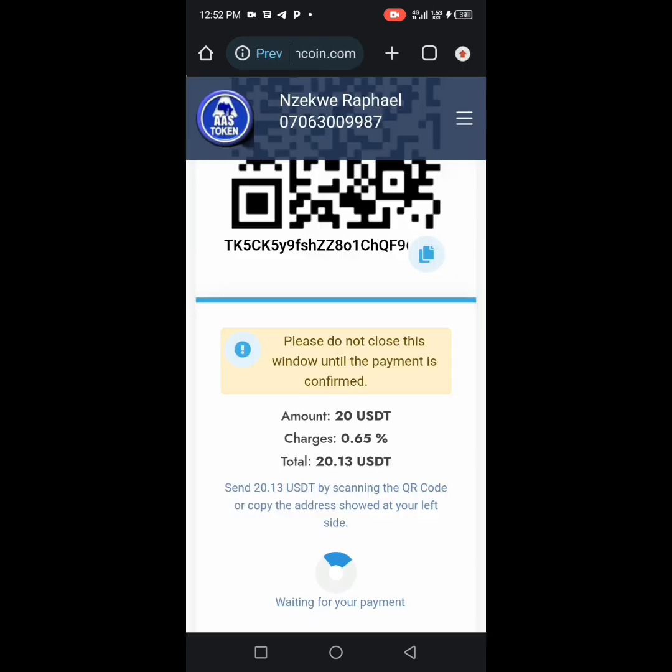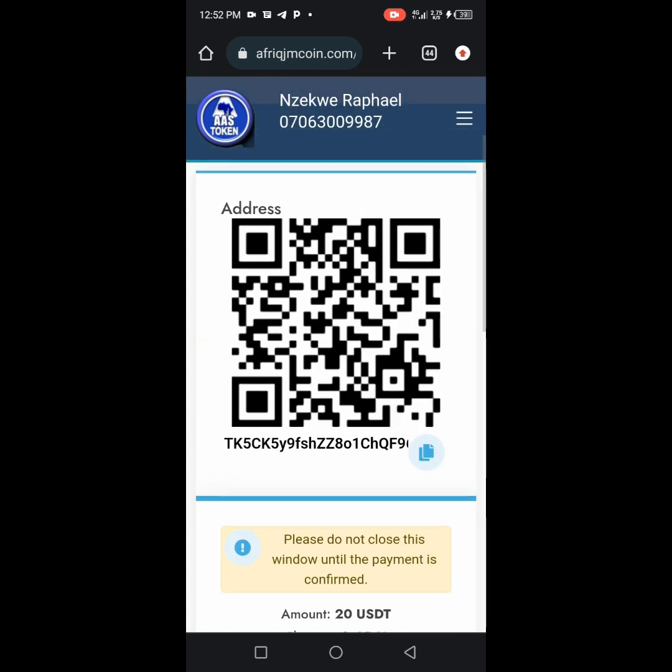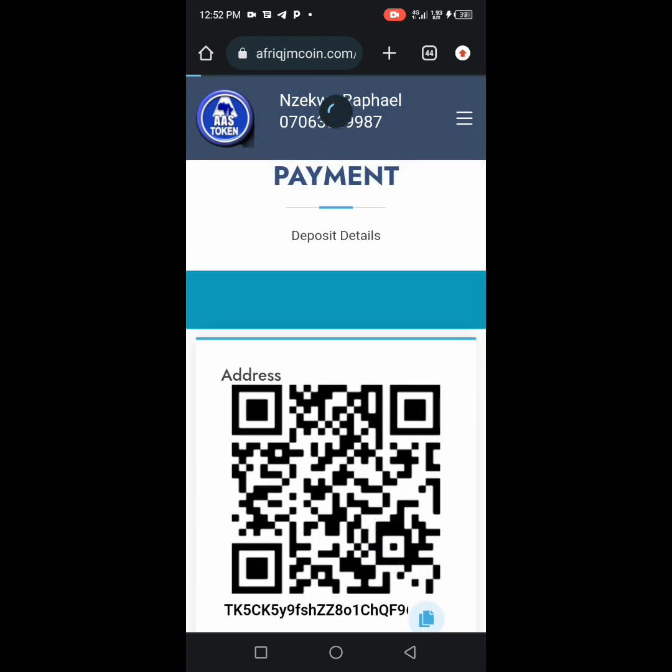So guys, you can purchase yours. You can get this token. Try and get this token. It's very important you get this token. I know what I'm saying. Try and get it.